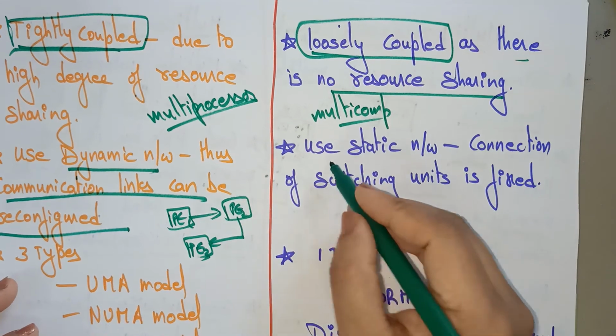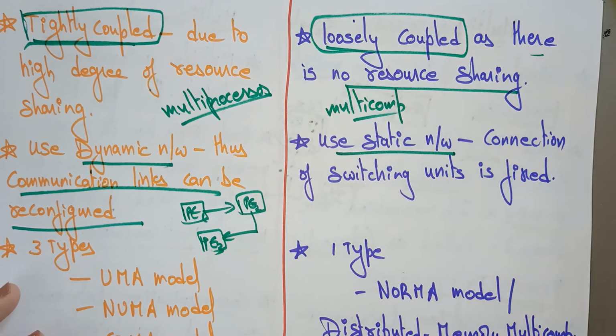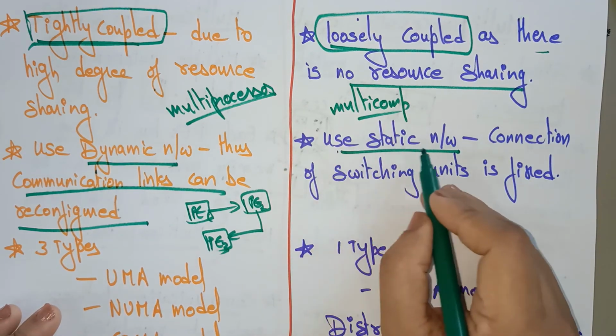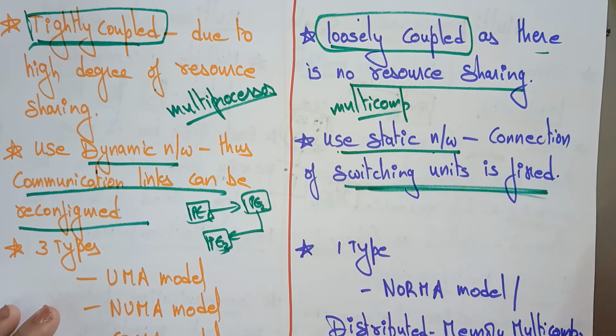Whereas multi-computers use a static network. They don't need a dynamic network because they don't need to continuously change the configuration of the communication links. So that's why multi-computers use the static network. The connection of switching units is fixed.